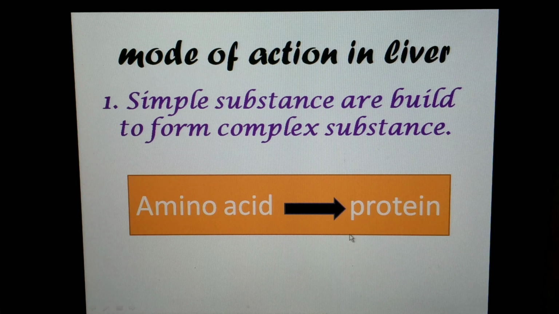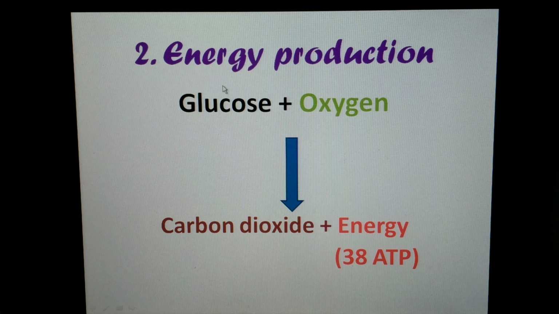The second action is energy production. Here the glucose which enters the liver is oxidized with the help of oxygen obtained by the breathing process, and the glucose is further broken down to liberate carbon dioxide. As a result of glucose oxidation, energy is produced. Here the energy will be in the form of ATP, adenosine triphosphate. One glucose molecule will produce 38 molecules of ATP. This mechanism you will study in higher classes.